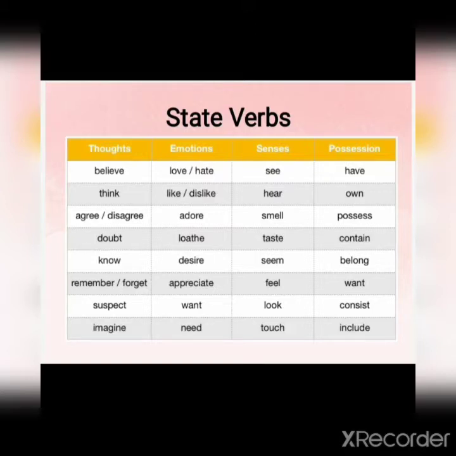Emotions: love, hate, like, dislike, adore, loathe, desire, appreciate, want, need. Then senses: see, hear, smell, taste, seem, feel, look, touch. Possessions: have, own, possess, contain, belong, want, consist, include. These are the state verbs.